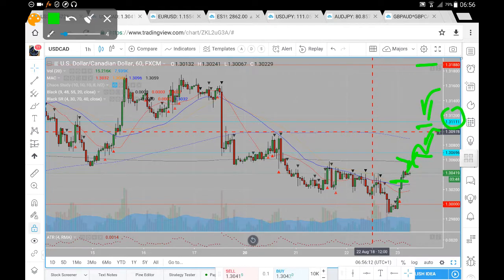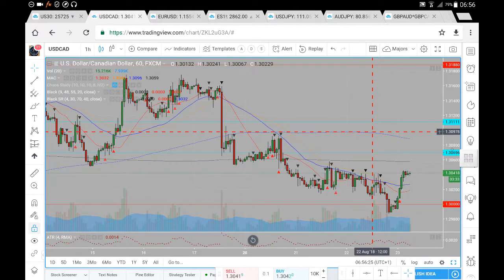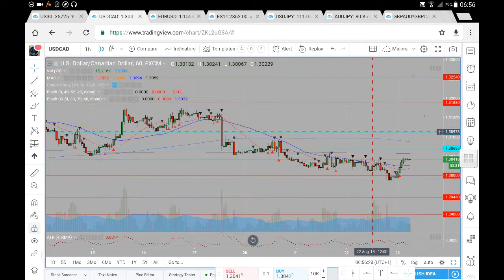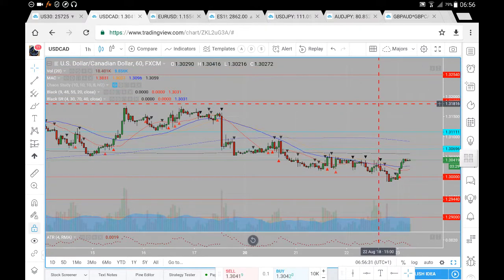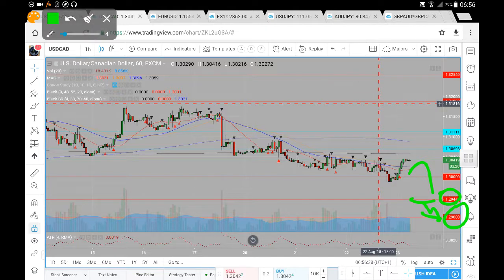Don't anticipate prices heading all the way up towards that 31.60 here. I do think it's a bit too far out of range unless we do have an extraordinary day. If, however, we do turn around from where we are at present or encounter resistance around 30.70, we're looking for a move back down towards that 130. And if we fail to hold support around that 130, the very next level of note here to the downside is a move down towards that 129.44, a successful break from which we then look for price down towards that 129 here on the US dollar against the CAD.